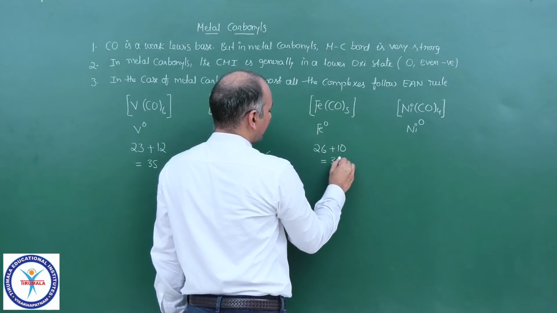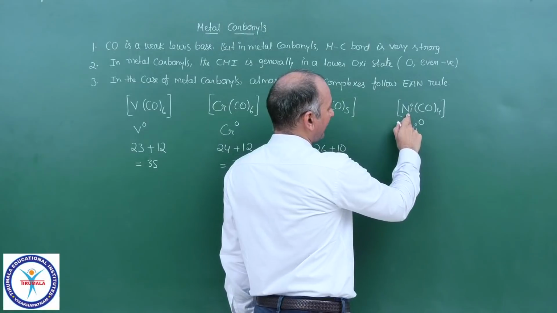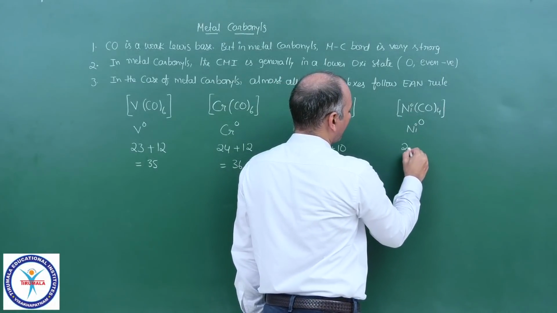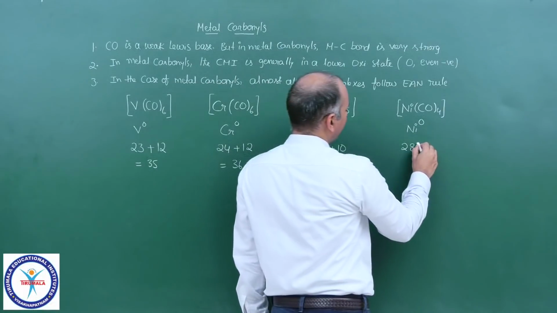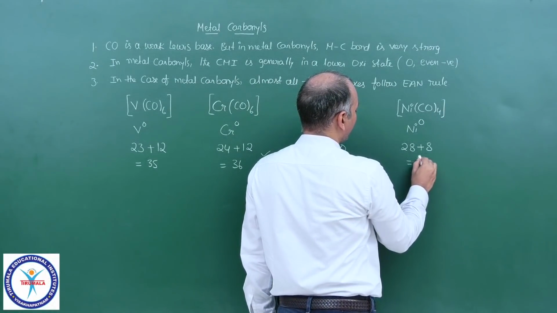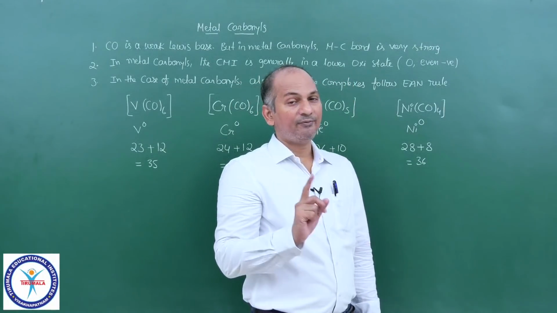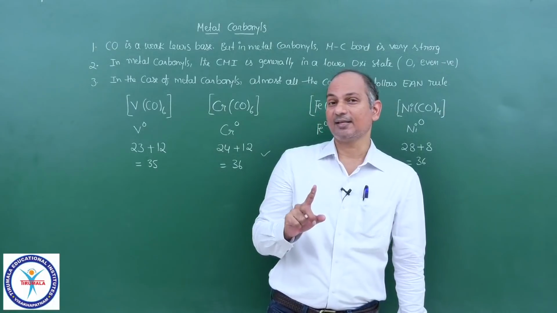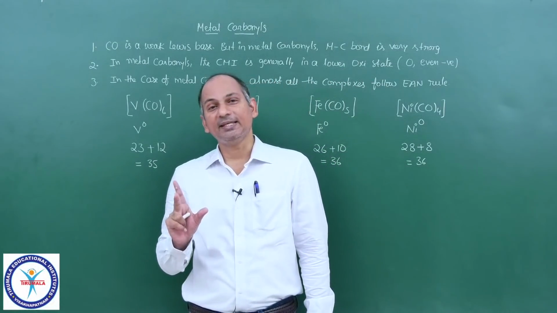So it is 36. If you come to nickel, it has atomic number 28, no electron is lost, its oxidation state is 0, and 28 plus 8, since 4 ligands donate lone pairs, gives 36. So as I told you already, V(CO)6 is the only complex which violates the EAN rule.